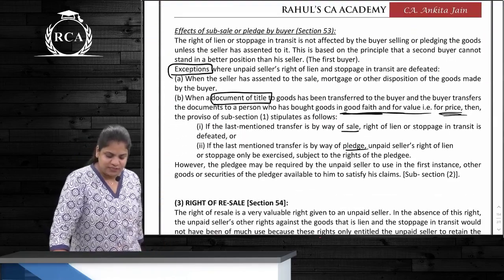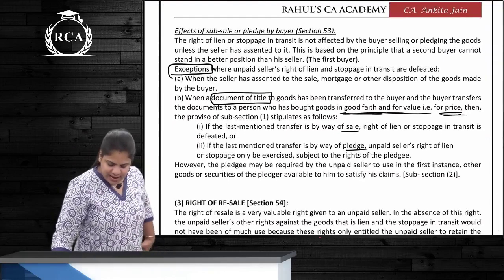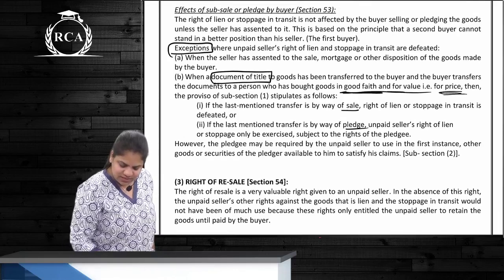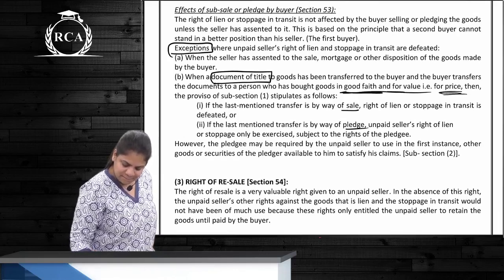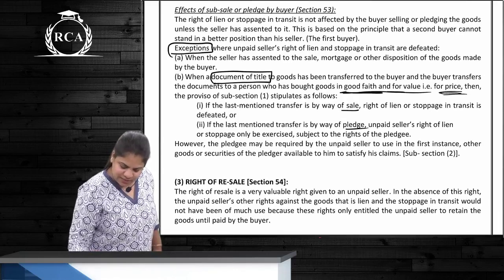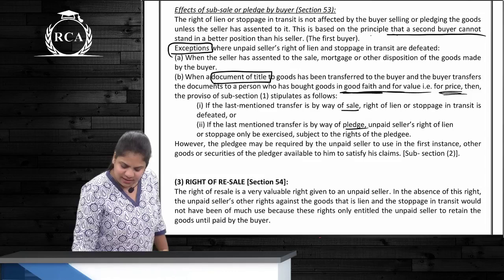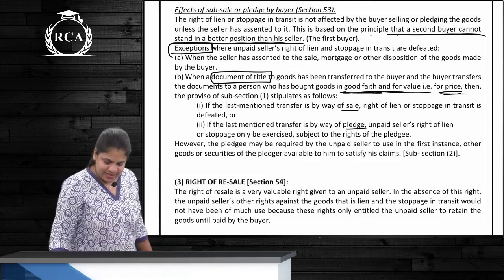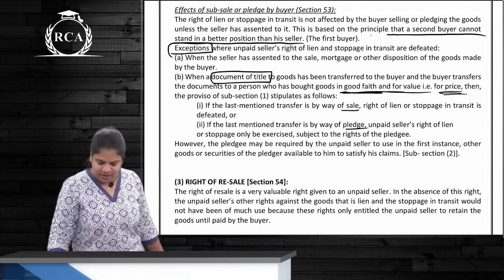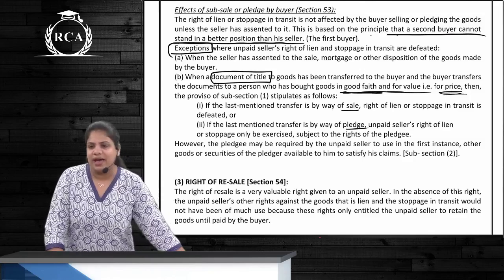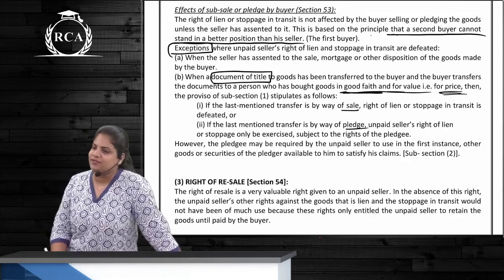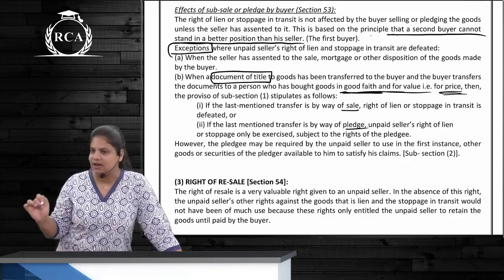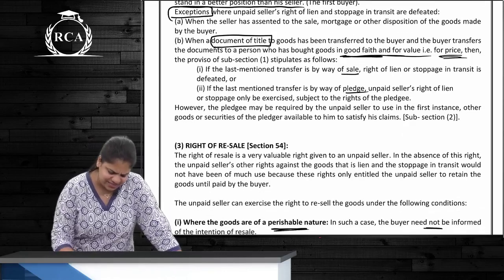What is this? Effect of subsale or pledge by the buyer. So the second buyer cannot stand. What is this? What is the first principle? This is based on the principle that a second buyer cannot stand in a better position than the first buyer. But there are exceptions. In these cases, the second buyer is going to get a valid title. First one, where a document of title has been transferred and the other person has taken it in good faith for value. Correct? Sale and pledge effect is the same.